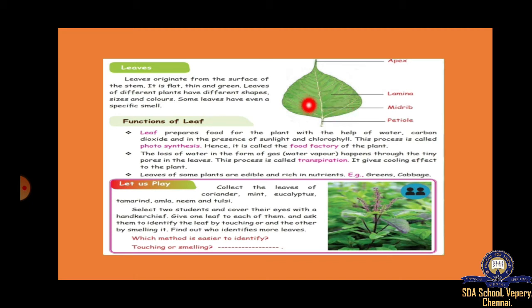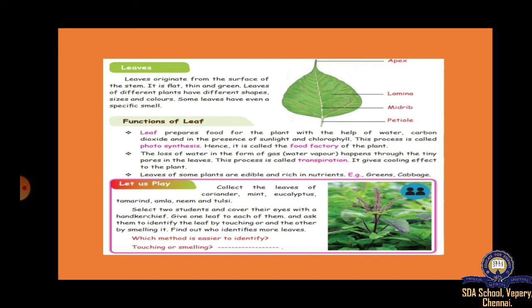Now this leaf, what it will do, it will prepare food for the plant. You know, the plant gets food only from the leaf. So for each and every plant, it gets food from its leaf. So we'll see how it prepares food. This leaf, what it will do, it will absorb sunlight and